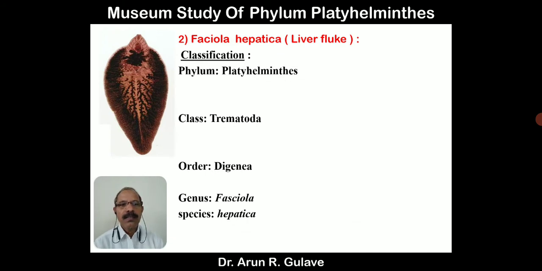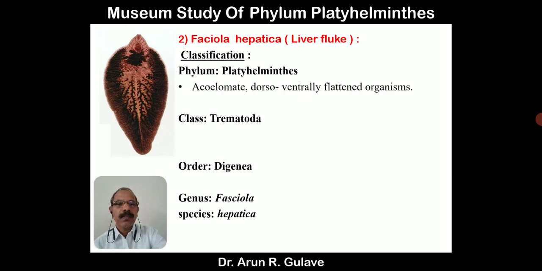Now second, liver fluke. See the left corner, I have kept the figure of liver fluke. Classification of liver fluke: it is called Fasciola hepatica. Fasciola hepatica is the scientific name of liver fluke. Phylum Platyhelminthes, class Trematoda, order Digenea, genus Fasciola, and species hepatica. Platyhelminthes, Trematoda, Digenea, Fasciola hepatica is the scientific name.